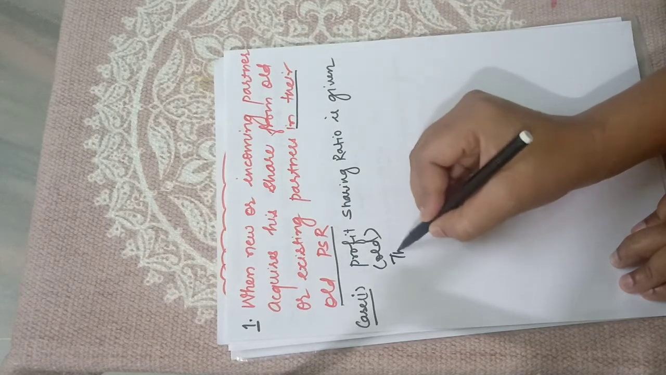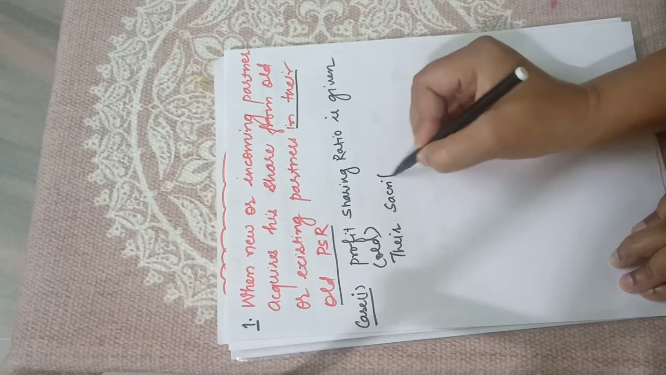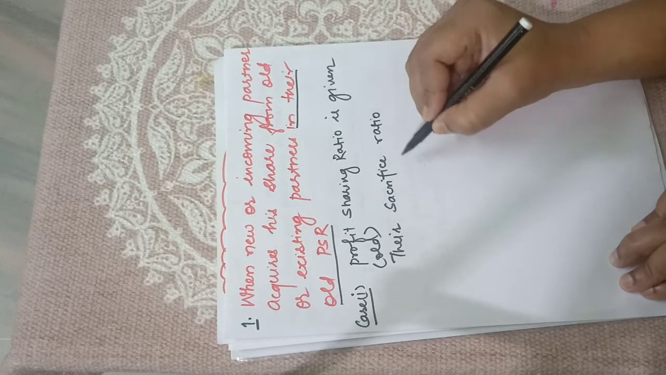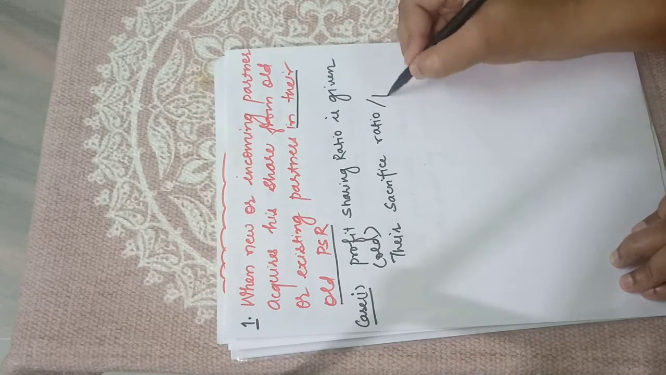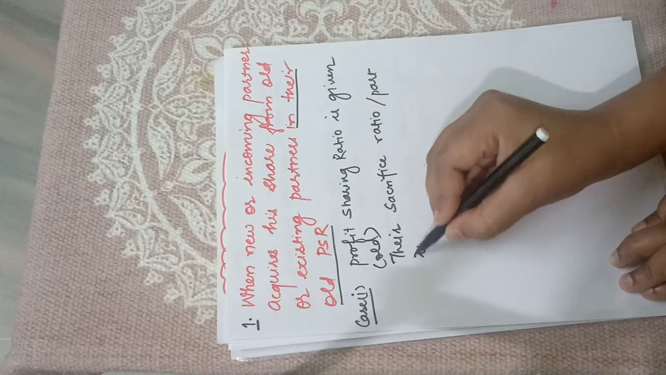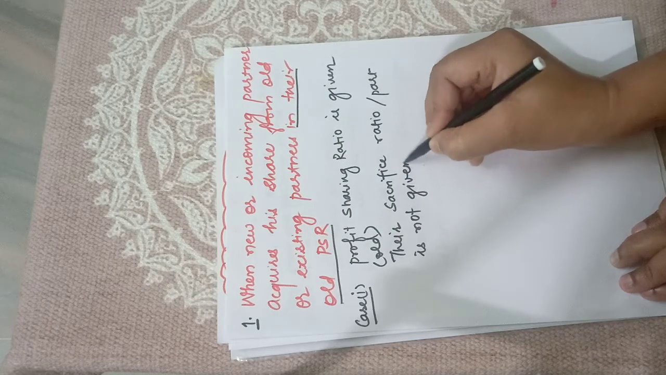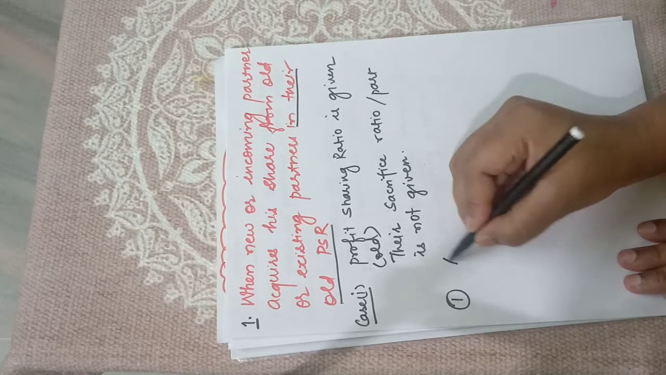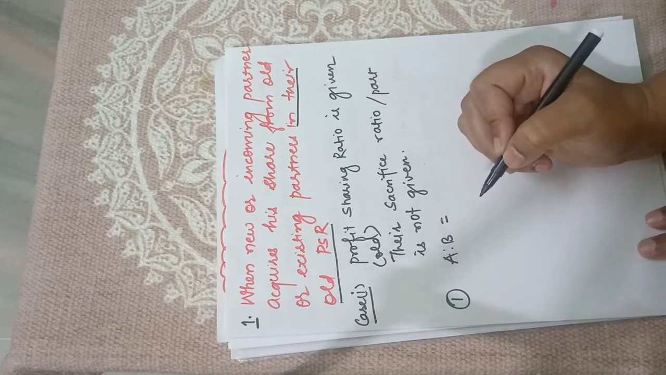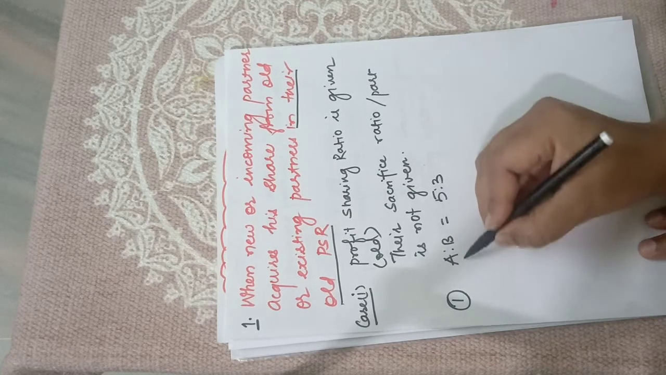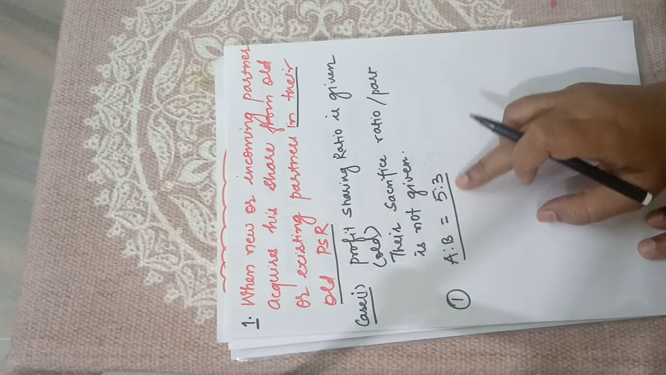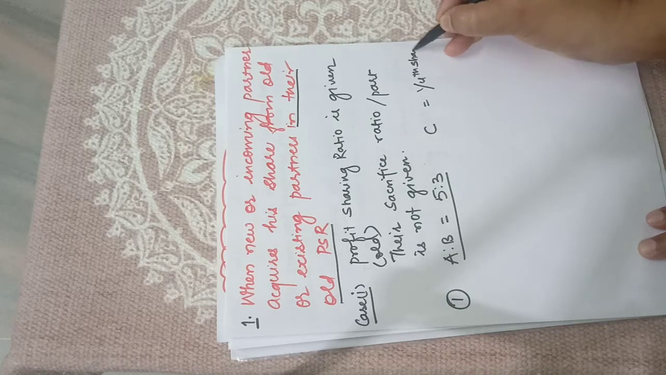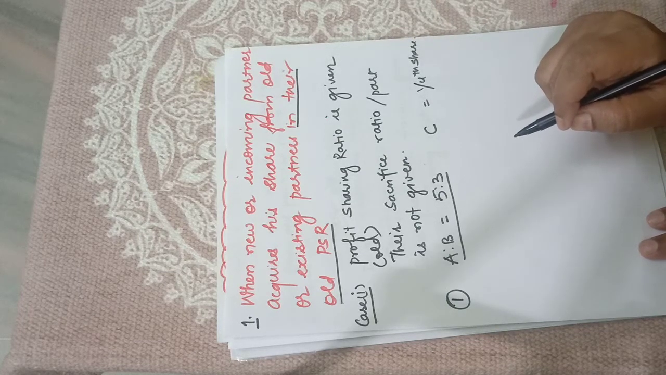So their sacrifice ratio, or sacrifice part, is not given. Means what kind of question you will get here? For example, I am taking the first question: suppose A and B are partners. They are sharing their profit in the ratio 5:3. I told you the ratio will be given to you, in this case 5:3. And C is admitted for 1/4 share in the profits.